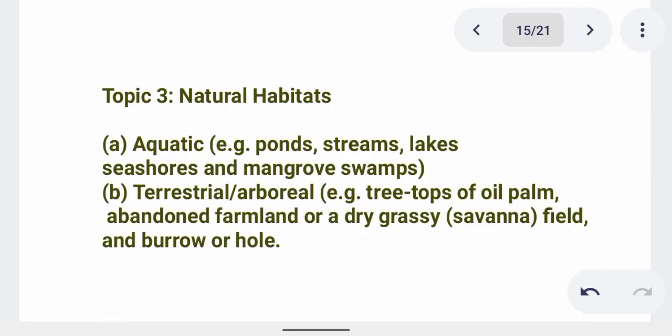Then we have natural habitat. A habitat is a dwelling place where living organisms live. We have different types of habitats: aquatic habitats, for organisms that live in water; arboreal, for those that live in air or on trees; and terrestrial, which is on land. So learn and understand them very well.